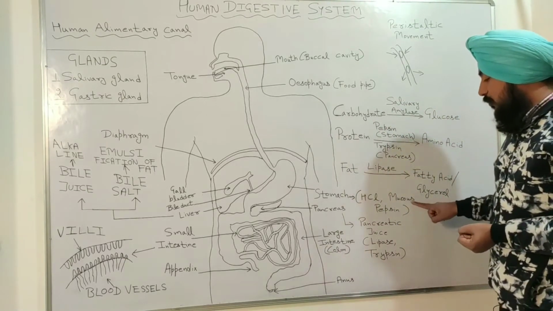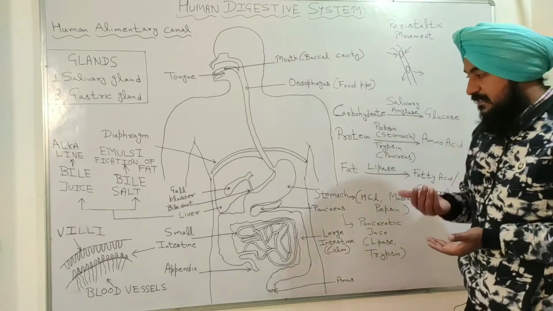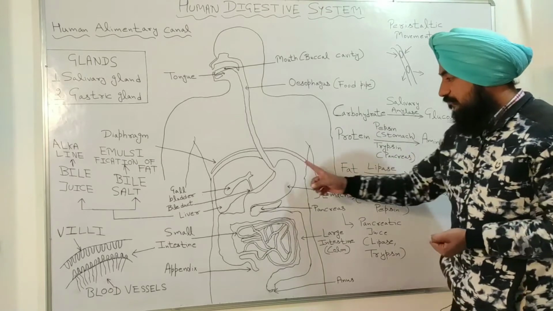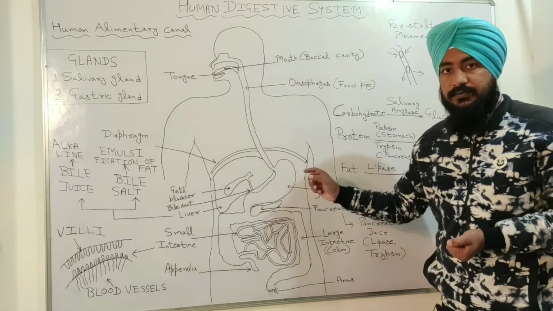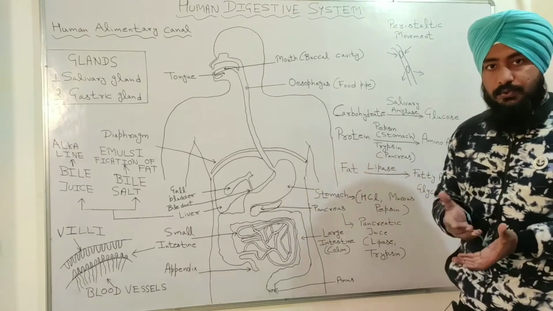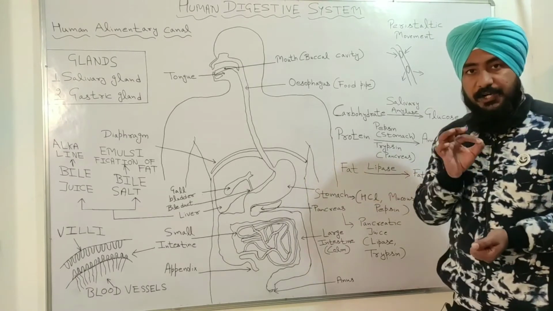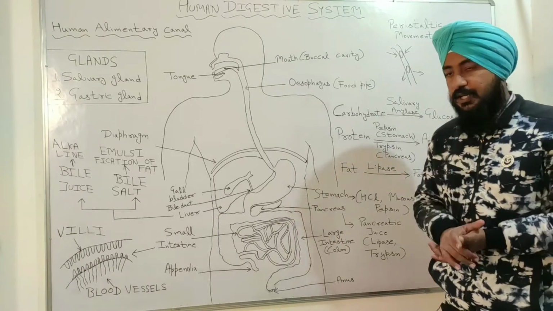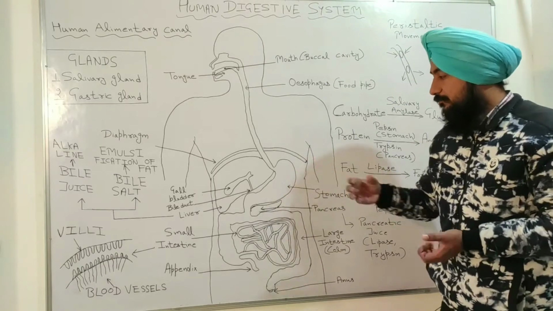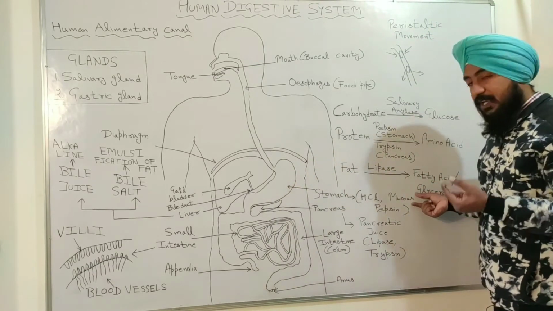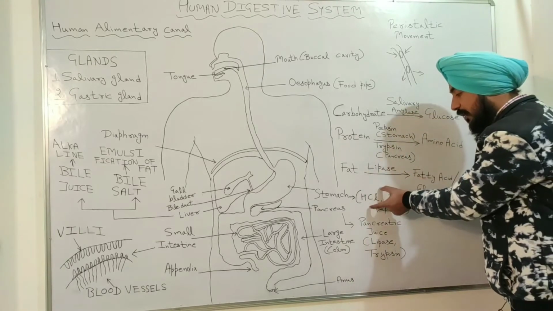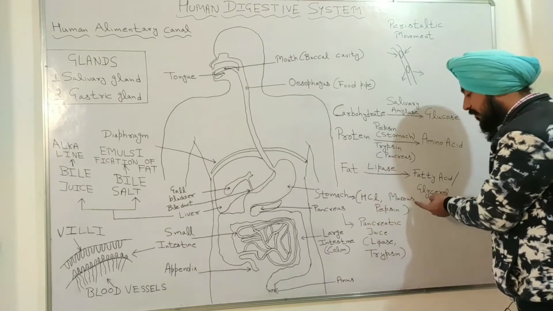Now what is the function of the mucus? The function of the mucus is to protect the delicate organs or the inner lining of the stomach from the strong action of the hydrochloric acid. As you know, HCl is a strong acid. So to protect the delicate organs inside the stomach, we have an inner lining present which protects them from the strong action of the HCl, and that inner lining is called mucus.